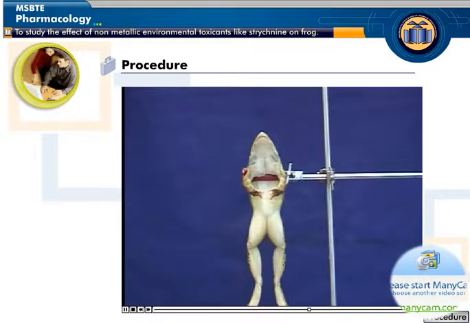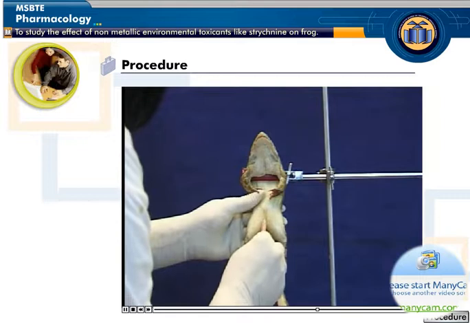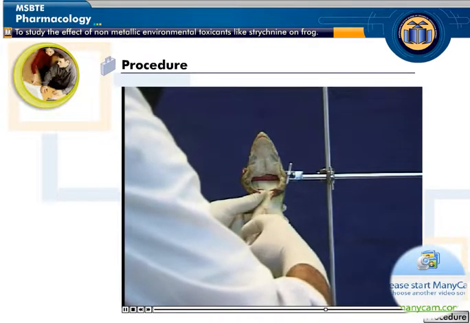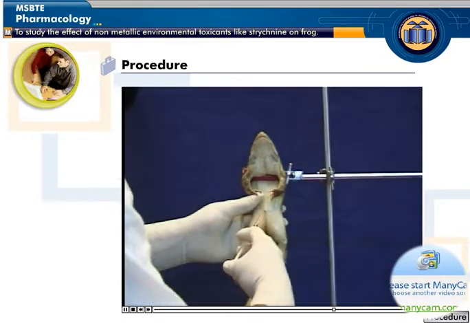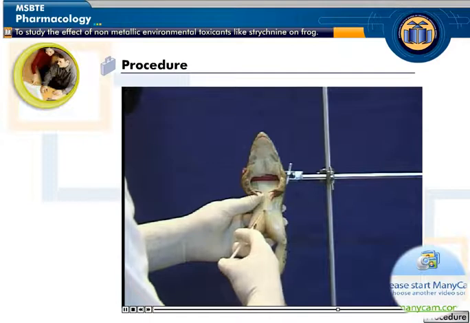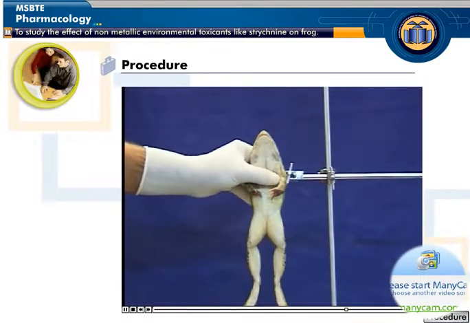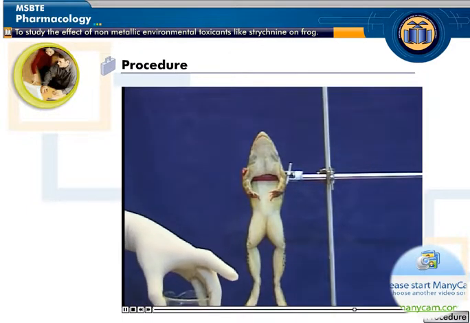Repeat the same procedure after injecting 0.2, 0.3 and 0.4 ml doses of strychnine sulfate solution. At a certain dose, the frog doesn't show any movement of its leg.